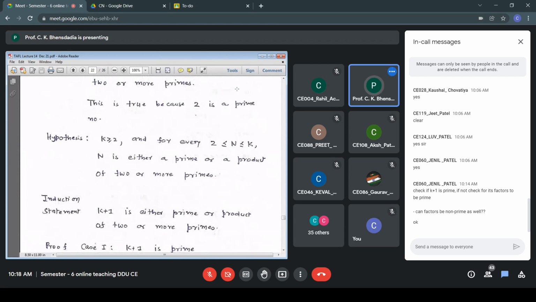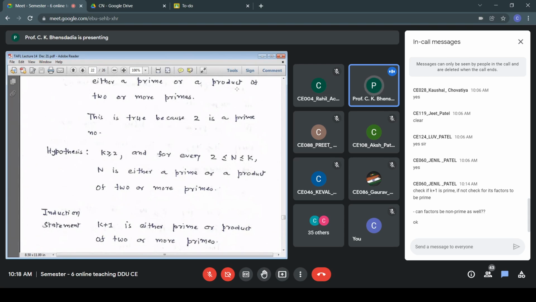So here it was difficult. Through many mathematical calculations, it was getting difficult to prove the statement. So we decided to go for the approach of dividing the proof into cases. For k plus 1 there are two possibilities, so we decided to take the cases in terms of k plus 1.